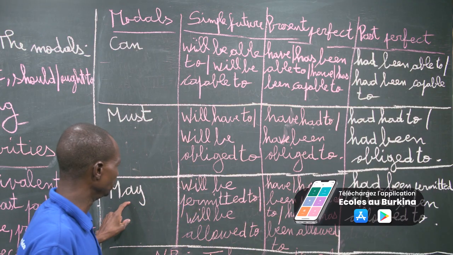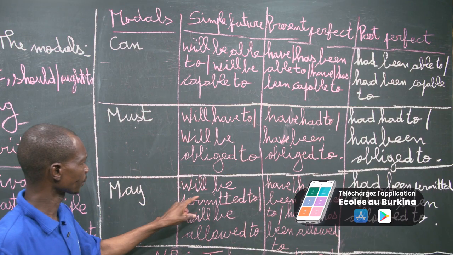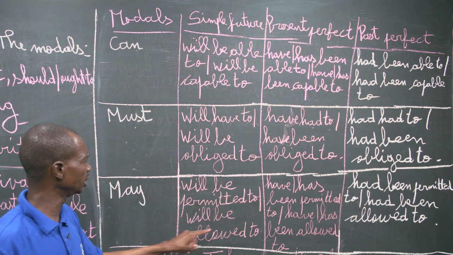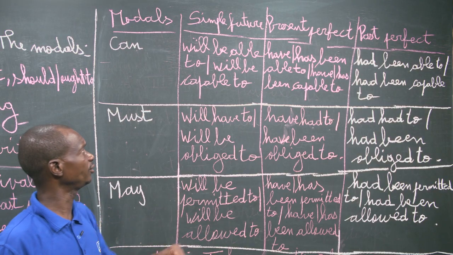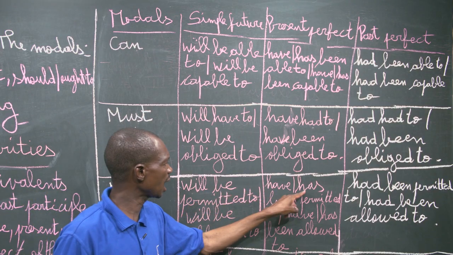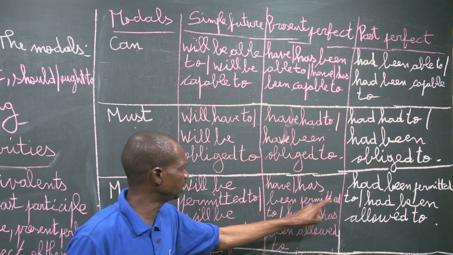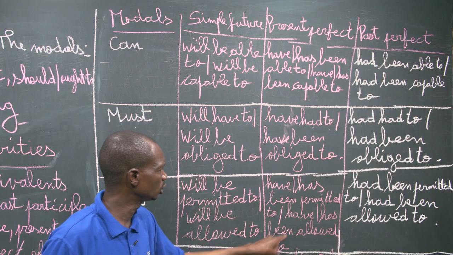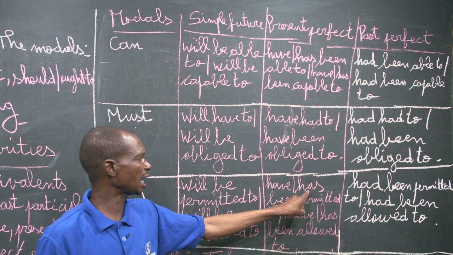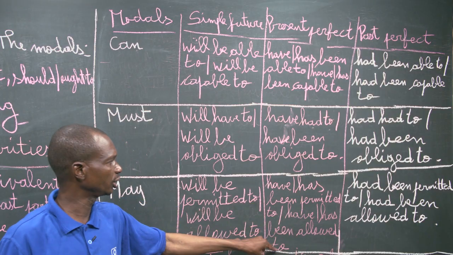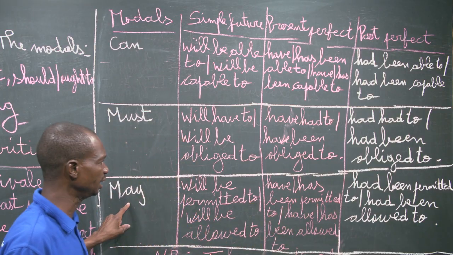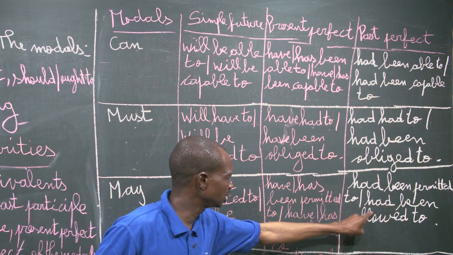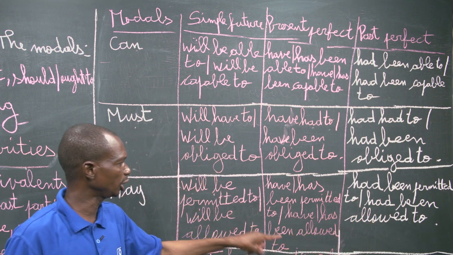Okay, and may, the simple future is will be permitted to or will be allowed to. And the present perfect of may is have or has been permitted to, or have or has been allowed to. Then has is used only at the third person singular. Okay, and the past perfect of may is had been permitted to or had been allowed to.